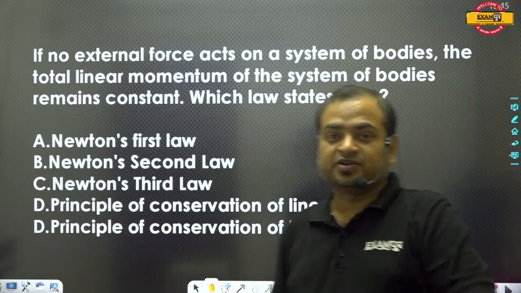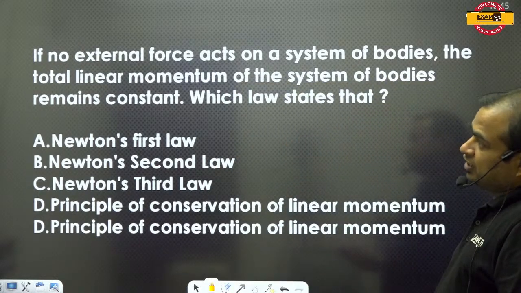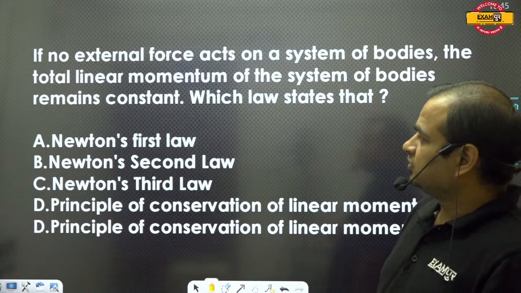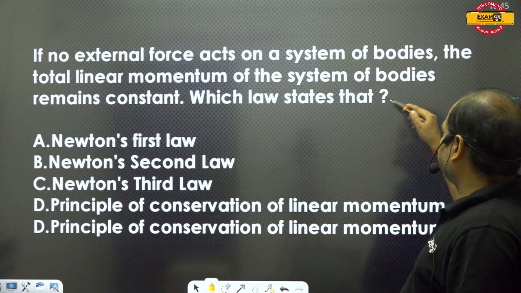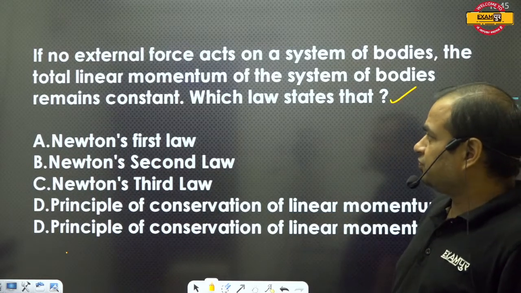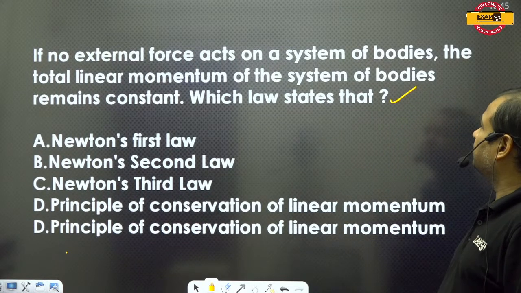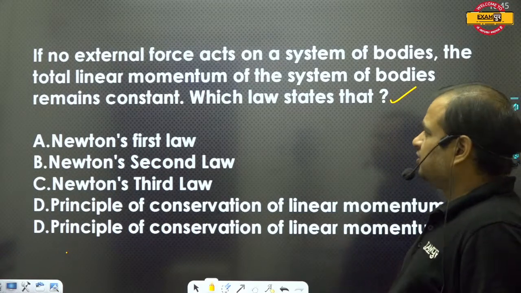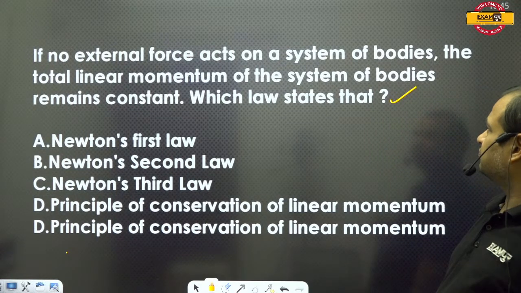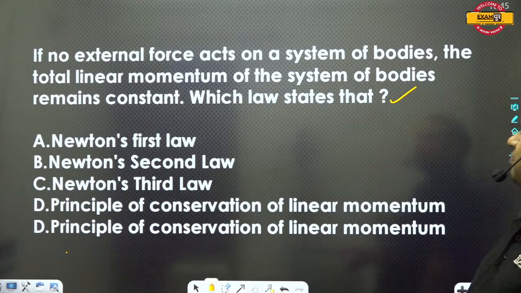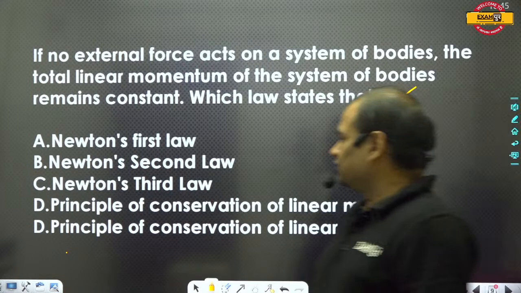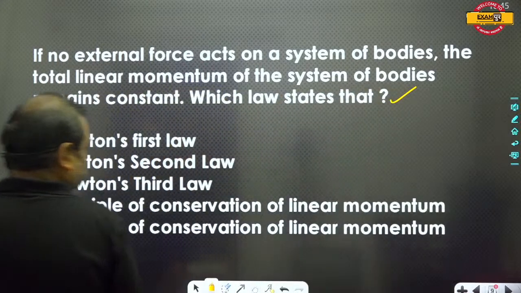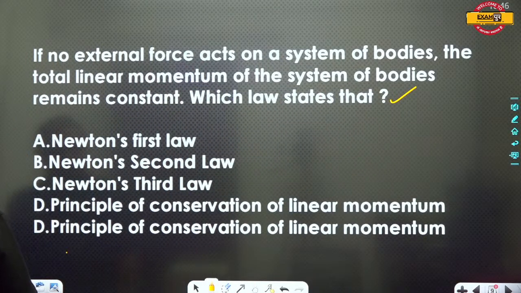In those videos, you can watch that I have already told this in my video lecture. So if no external force acts on the body, then the total linear momentum of the system remains constant. This is known as the principle of conservation of linear momentum.